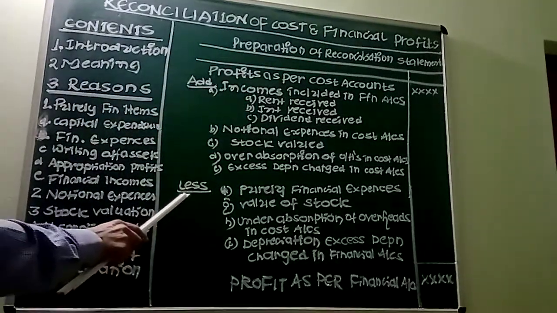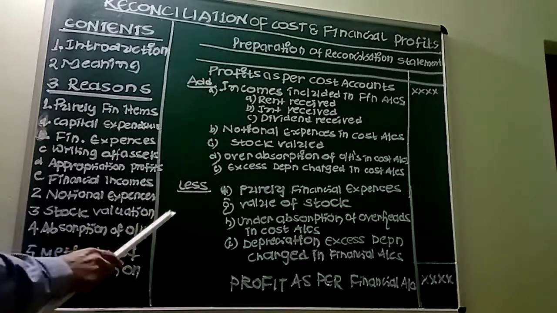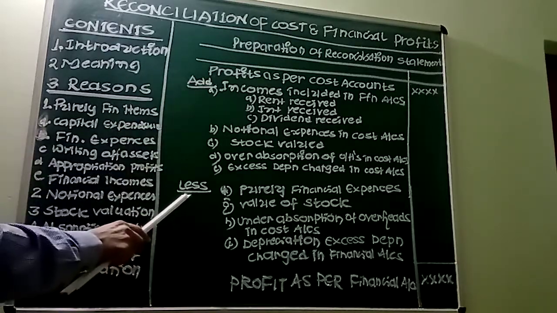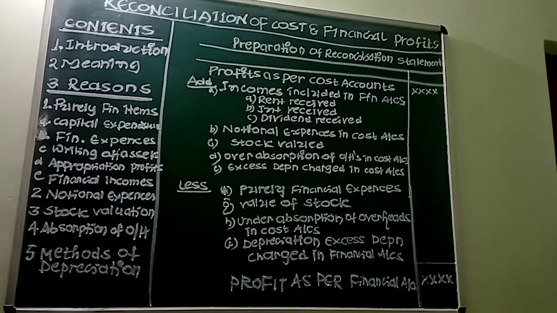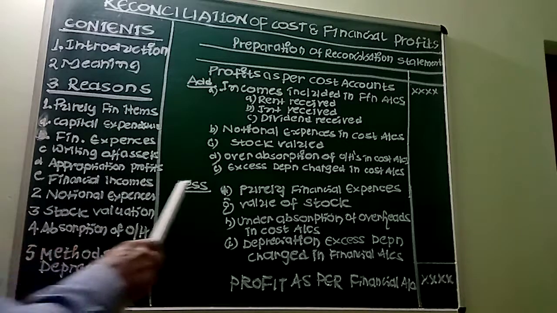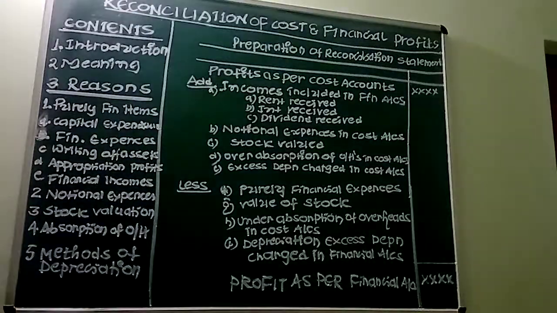Now let's go to the items which are to be deducted. So this is add, this is deduct or less. The first item is purely financial expenses which appear in financial accounts. There are some expenses which are purely financial expenses. We have to take that into consideration first. After that, the value of the stock: undervaluation of the opening stock and overvaluation of the closing stock in cost accounts we have to take.